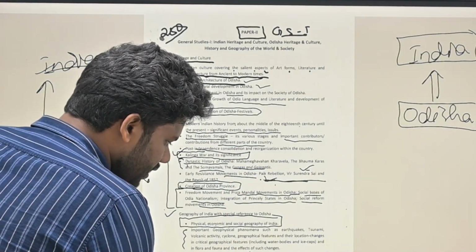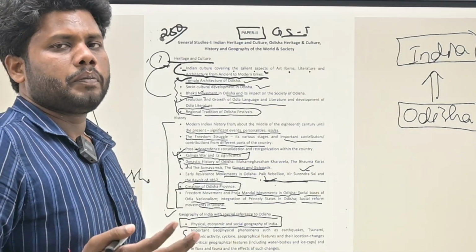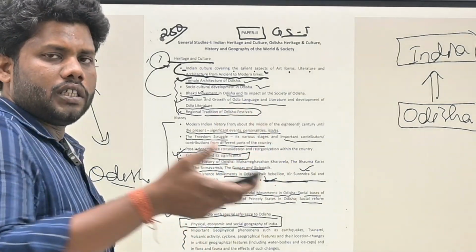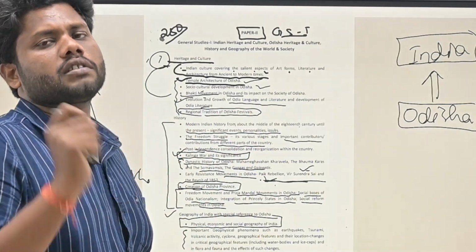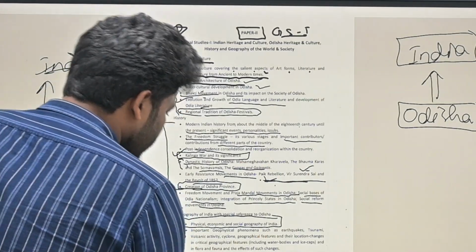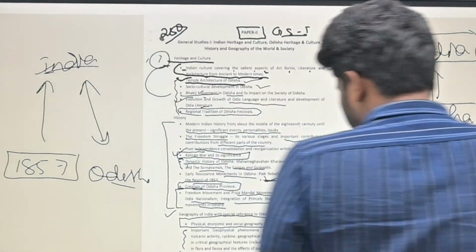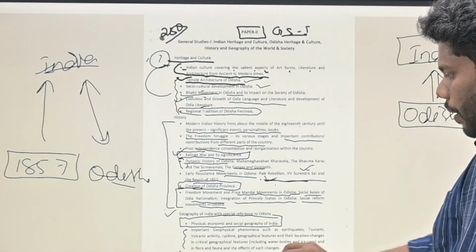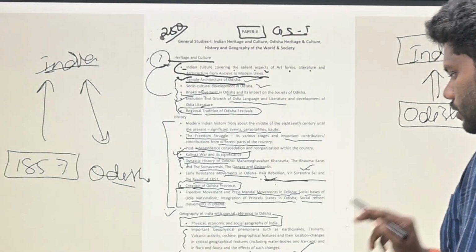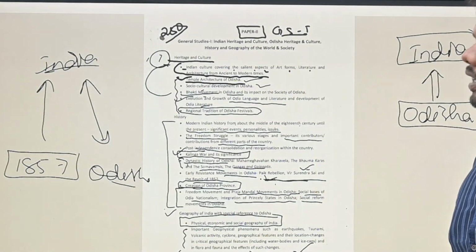Now, salient features of Indian society, diversity, India and Odisha. How the people, that means culture as well as geography, how it defined the people, the culture of Odisha, that need to be understood. So here in Odisha geography part, they are trying to ask about the resources, about the physiography, and then the thing is that society and diversity, comparison between India and Odisha. That thing is very important.